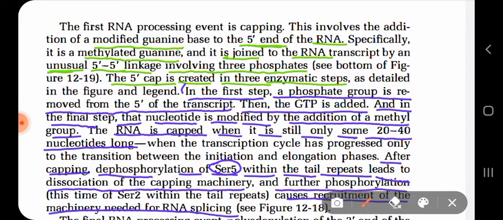But when that phosphate group is removed from serine 5 of the tail, no more capping occurs. Then phosphorylation of serine at position number 2 of the tail occurs, which leads to the assembly of the splicing machinery to carry out the splicing process. So it is just like a switch.